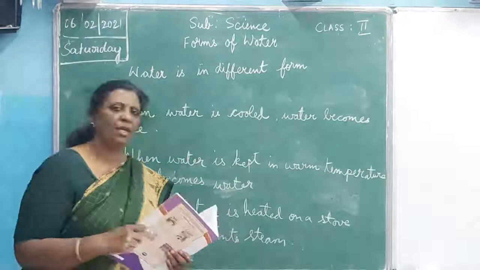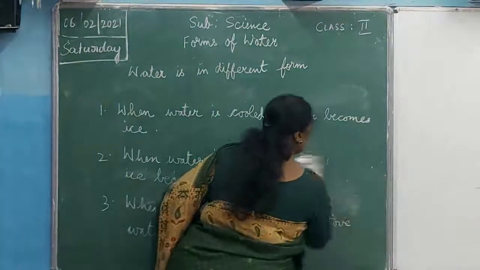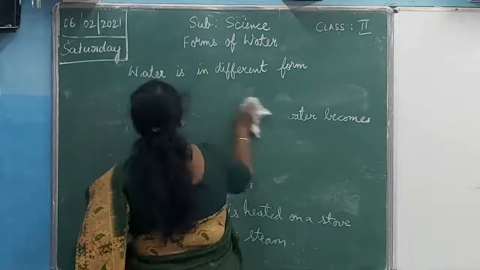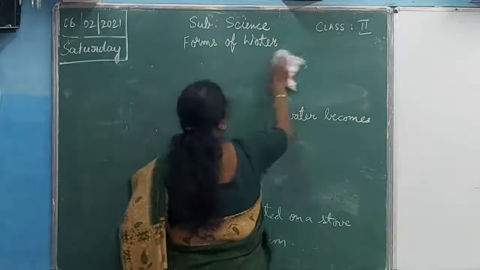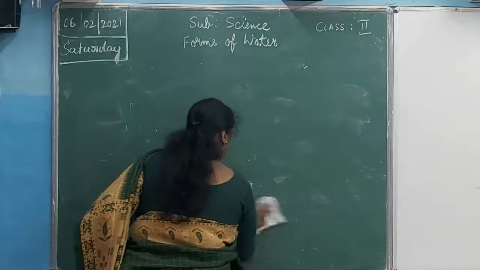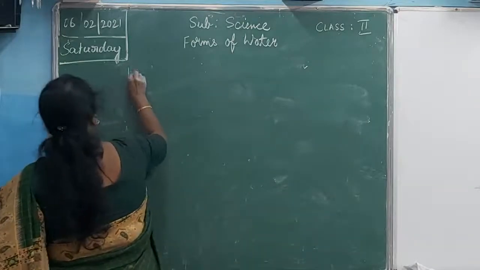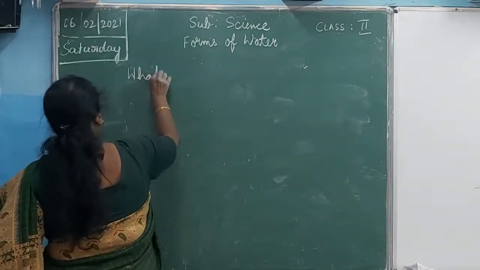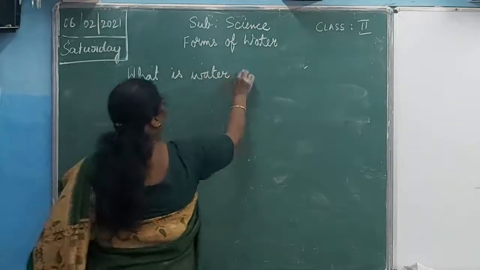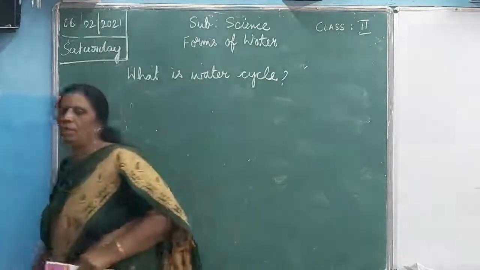So let us see now what is the water cycle.